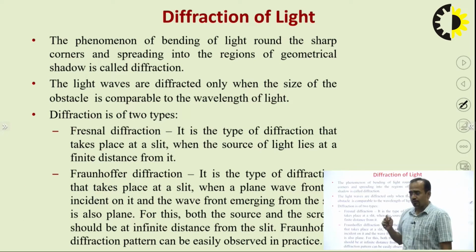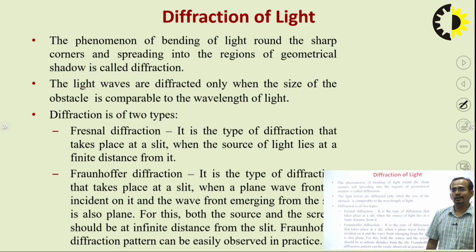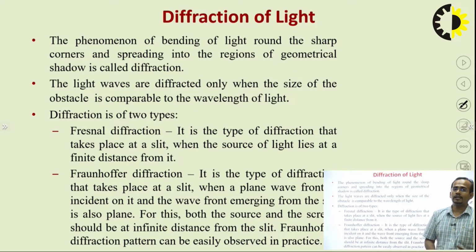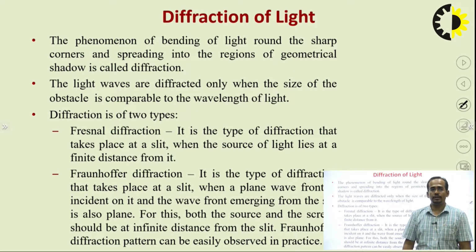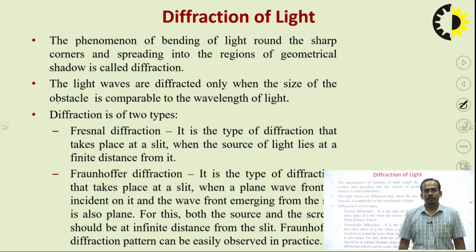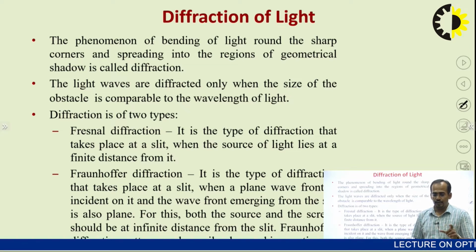Now the next topic is diffraction of light. So first of all, what is diffraction? The phenomenon of bending of light around sharp corners and spreading into the regions of geometrical shadow is called diffraction. The light waves are diffracted only when the size of the obstacle is comparable to the wavelength of the light. So this is the condition for diffraction.